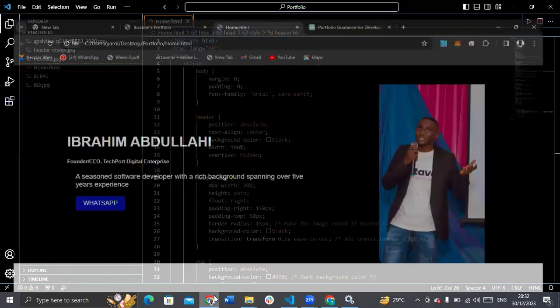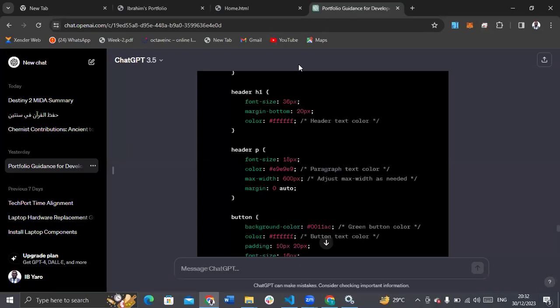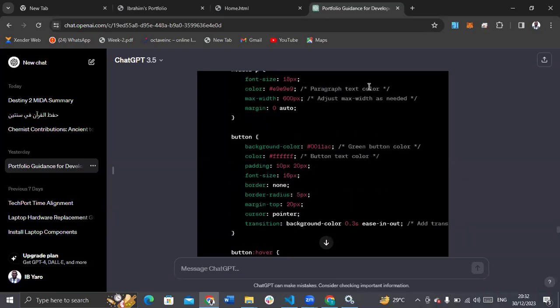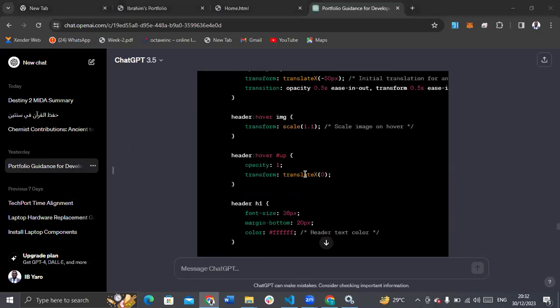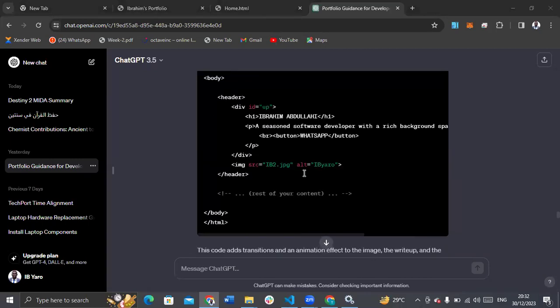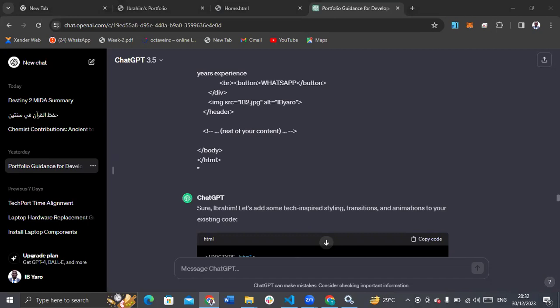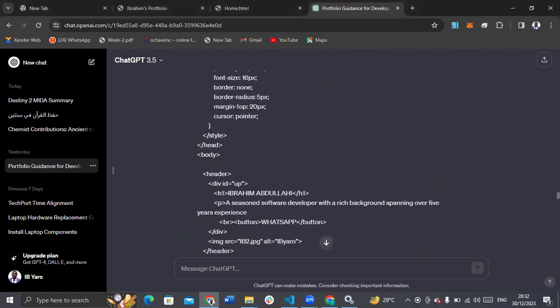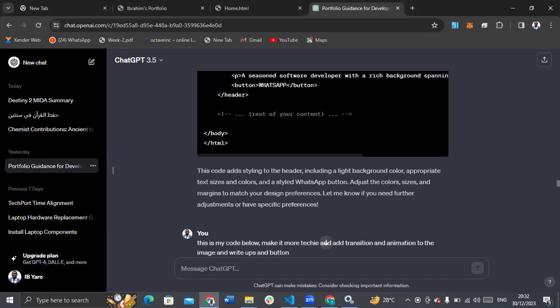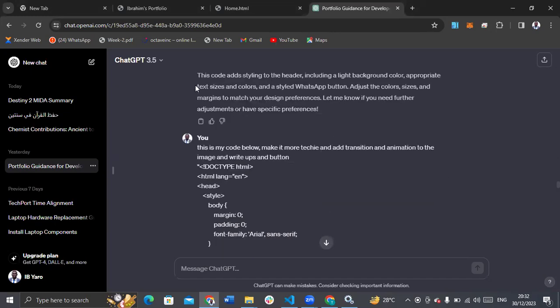Right, so today ChatGPT gave me a lot of code. Let me see. Even while I was coding, I had an issue. I just had to copy the whole code and tell ChatGPT, look at it, this is my code below. Make it more techy and add transition and animation to the image, write-ups and buttons.